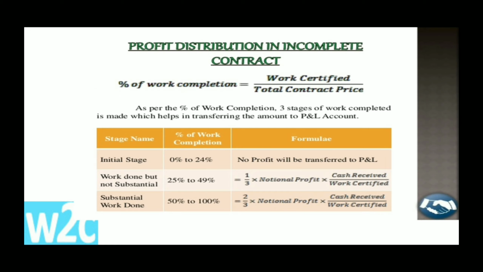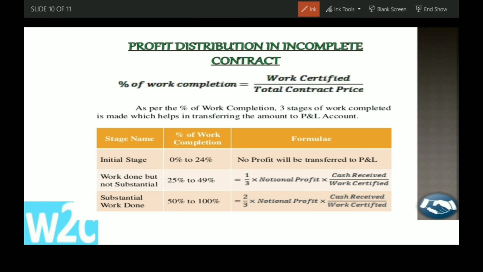Next, profit distribution in an incomplete contract. We already said the contract is not completed within a single year. That's why we have to estimate the profit. How much profit is transferred to the profit and loss account, and how much to the work in progress reserve?